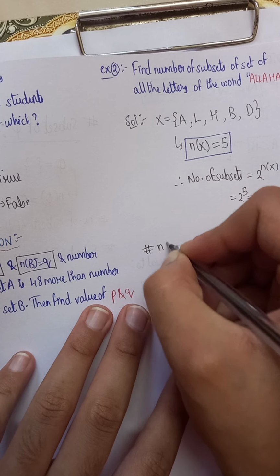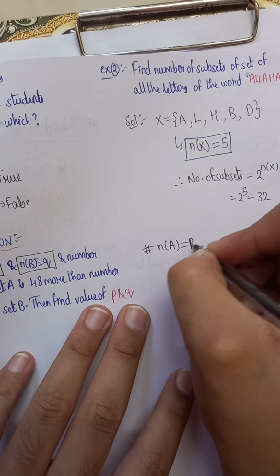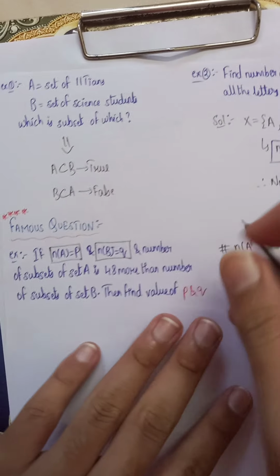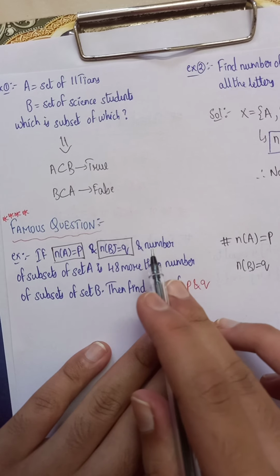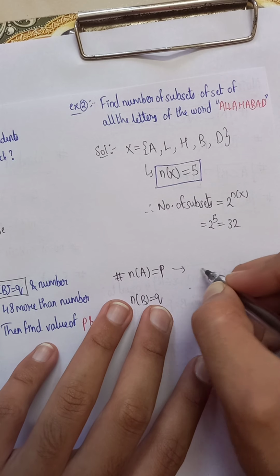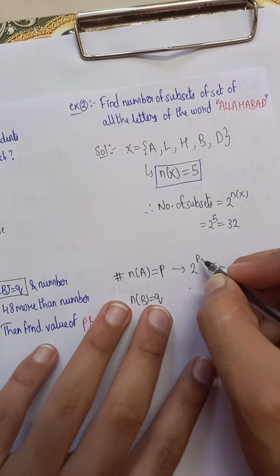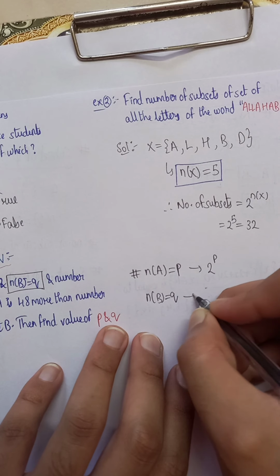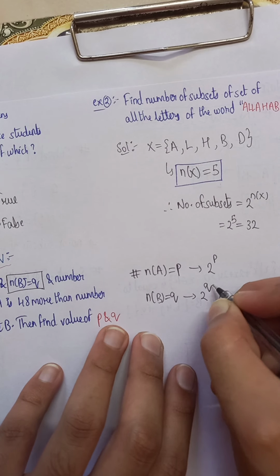The number of elements in set A is p and in set B is q. How do you write the number of subsets of set A? It's 2 to the power p, and the number of subsets of set B is 2 to the power q.